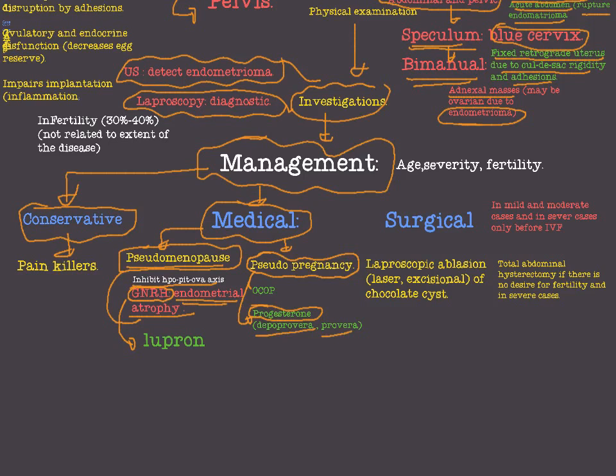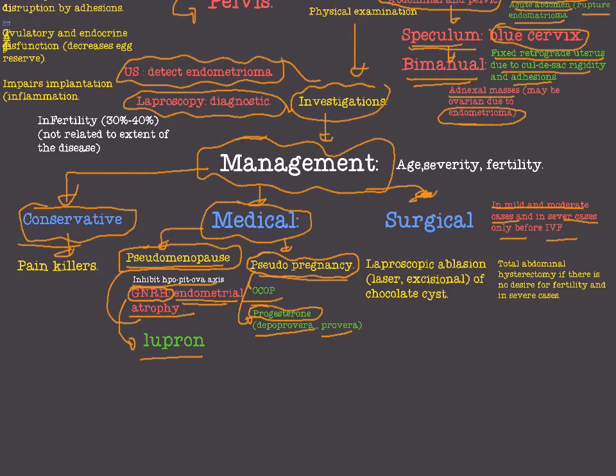So conservative management with painkillers, or medical management with pseudo-menopause drugs like gonadotropin releasing hormone like Lupron, or pseudo-pregnancy drugs like oral contraceptive pills or progesterone like Depo-Provera and Provera, to reach a state of no menstruation. The third choice is the surgical choice of treatment of endometriosis. In mild and moderate cases we use surgical solution, and in severe cases we only use surgical solution before in vitro fertilization.